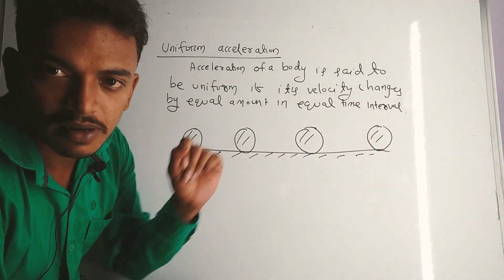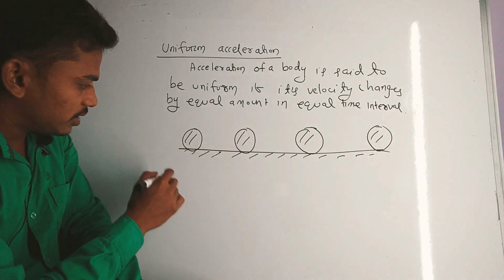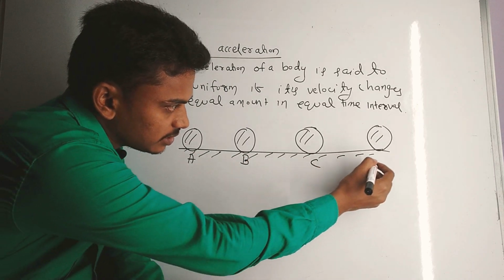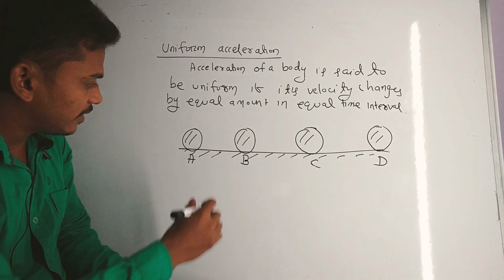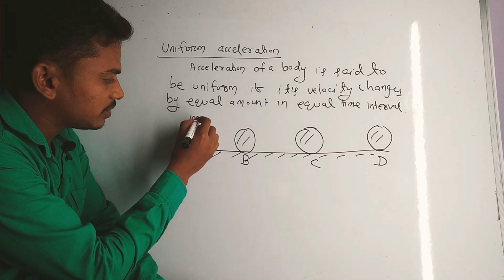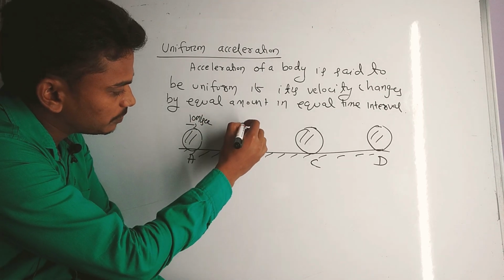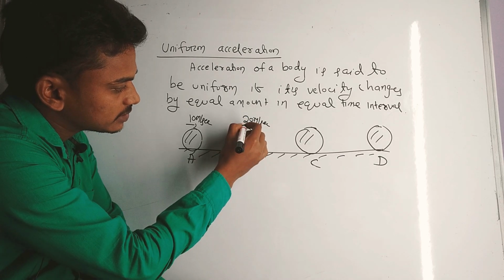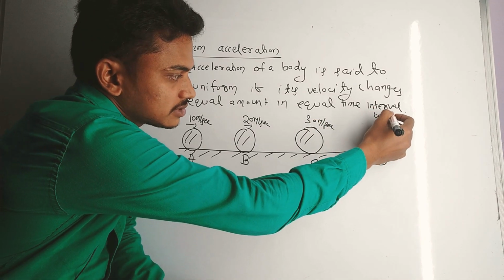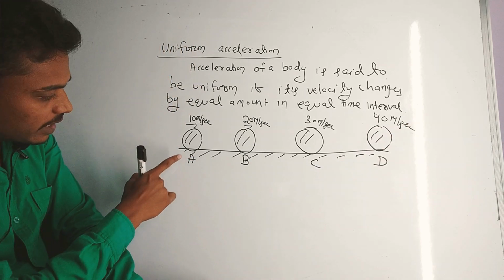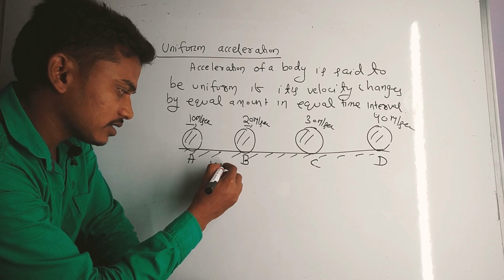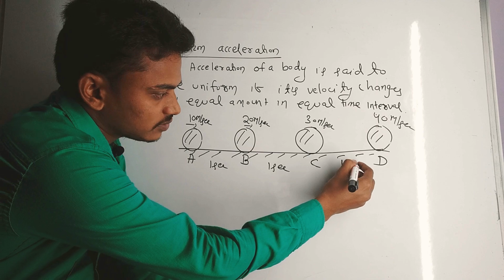in equal time intervals. For example, suppose a body during its journey crosses the points A, B, C, D, and at point A, suppose the velocity is 10 meter per second, at point B the velocity is 20 meter per second, at C the velocity is 30 meter per second, at D the velocity changes to 40 meter per second, and the time required to reach point B is 1 second. Here is 1 second, here is also 1 second.